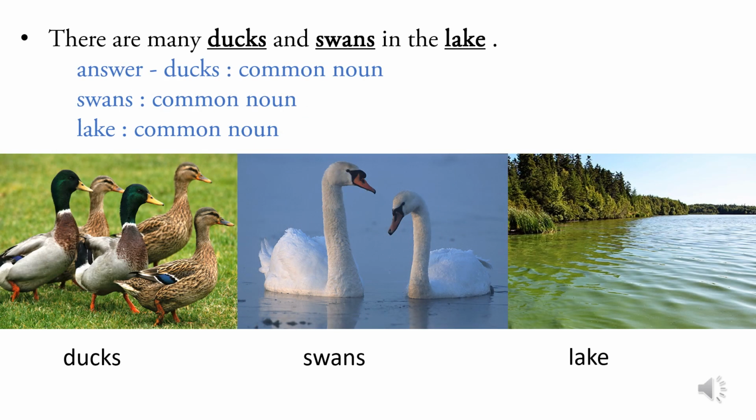Okay. There are many ducks and swans in the lake. In this sentence, ducks, swans and lake are common noun. In the first picture, it can be any duck. So, it is a common noun. In the second picture also, it can be any swan. So, it is common noun. In the third picture, it can be any lake. So, commonly we use the word lake. So, it is a common noun.